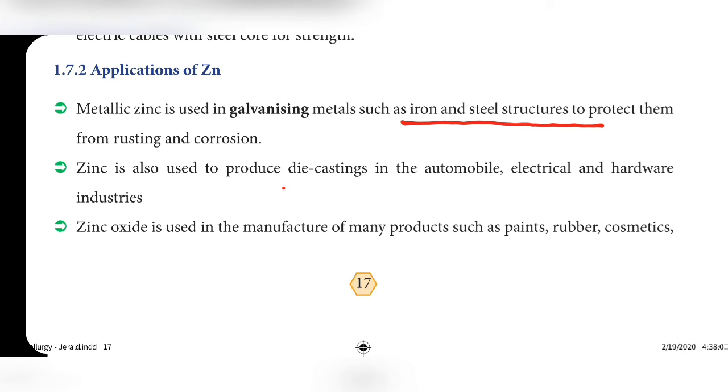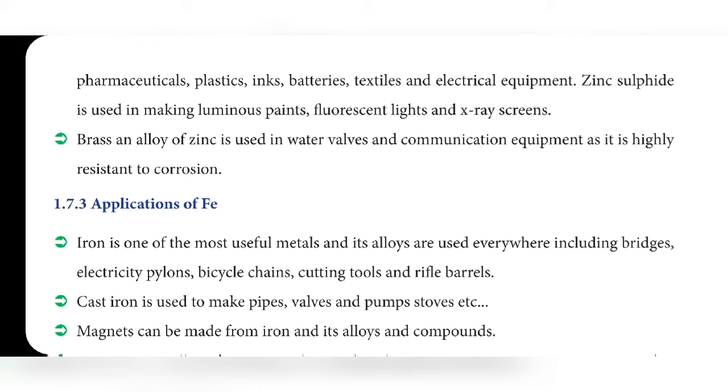So here the keyword is: produce die castings.